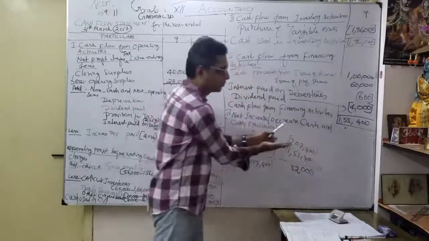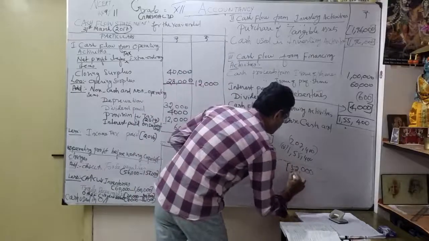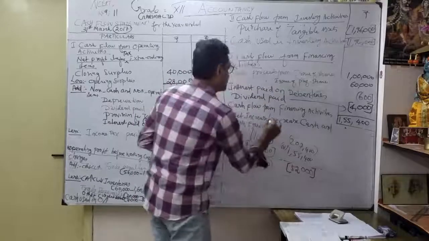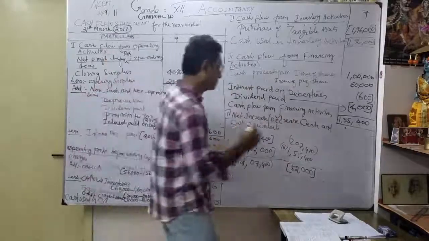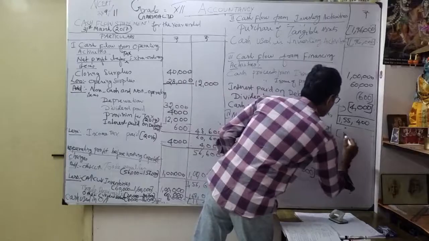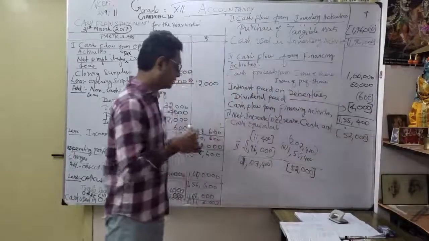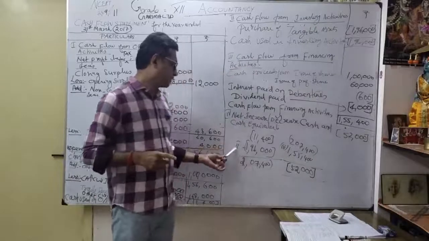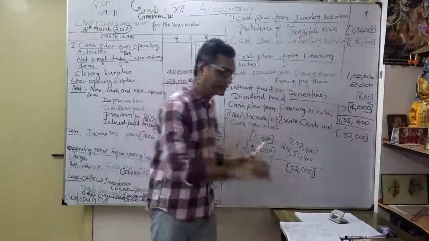Then you see which is more. So here what happened? 52,000 is what? It is decrease. Correct? Understood? That's why I'm going to write it here within the bracket 52,000. You understood how the calculation for Roman letter 1, Roman letter 2, Roman letter 3 easily you can identify. Okay, because there is no calculator.